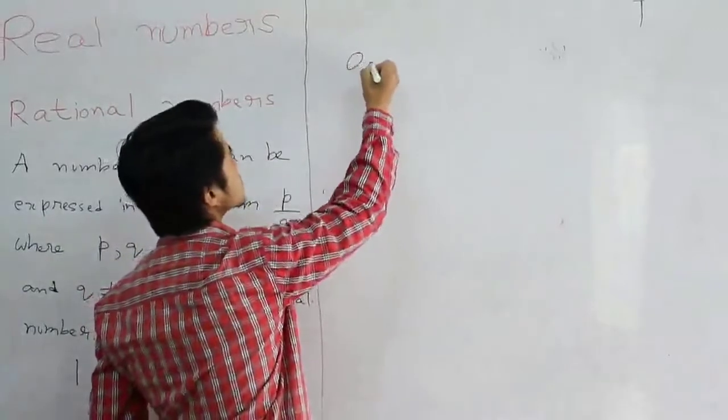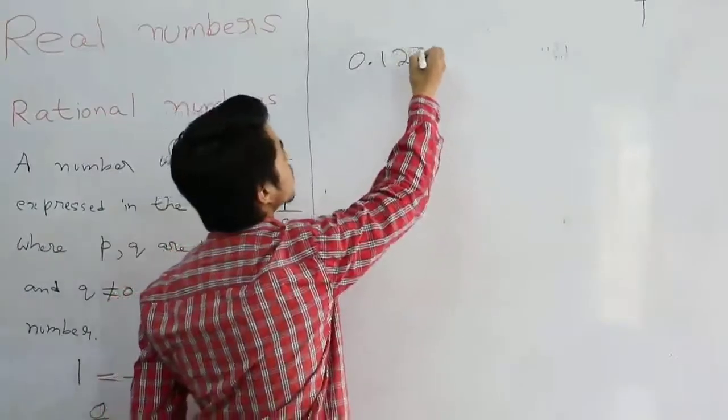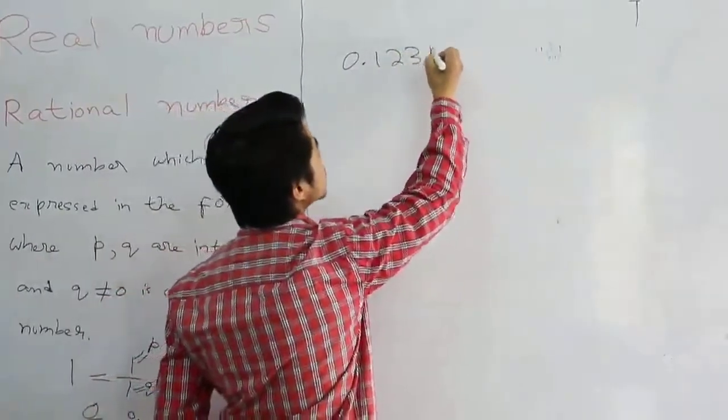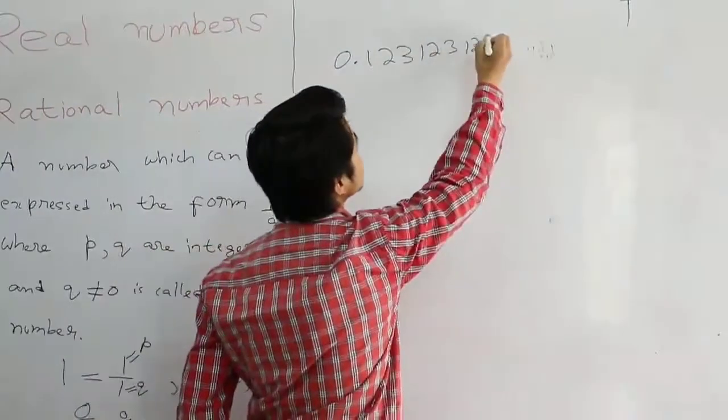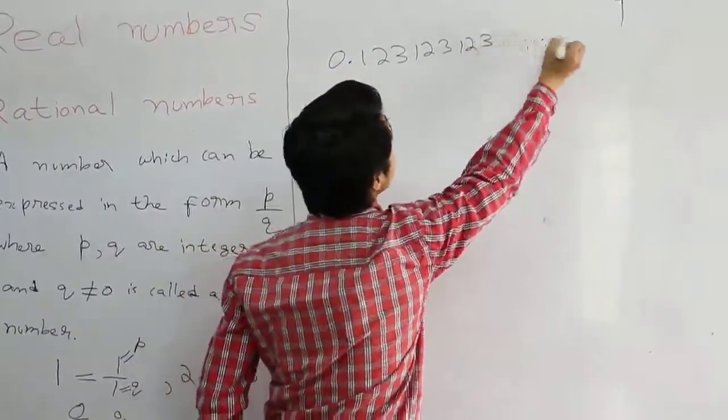Example, let me take this example, 0.123, 123, 123, and so on.